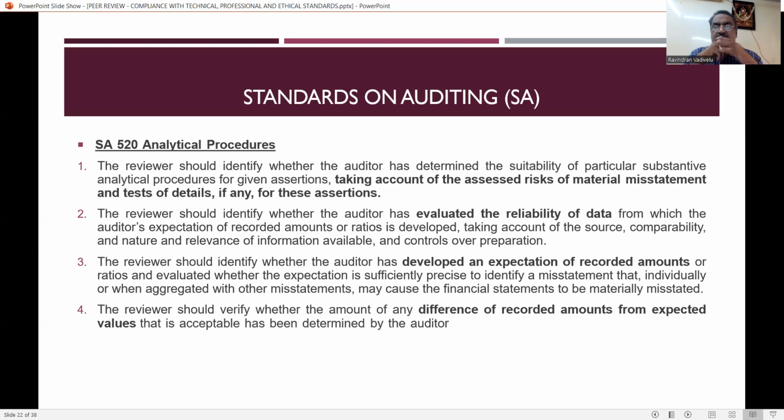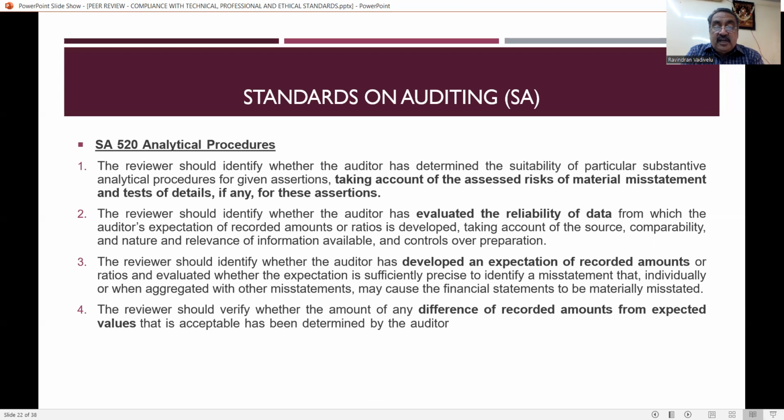So at the time of preparation of the data, the auditor has to evaluate the reliability: whether the source he has obtained to prepare the data is correct or not, whether the auditor can rely on that data or not, then comparability and nature of relevance of information. So everything has to be taken care of by the auditor. It is very, very simple. All these are the duties of the auditor, and the reviewer has to see whether the auditor has evaluated the reliability of the data properly or not.